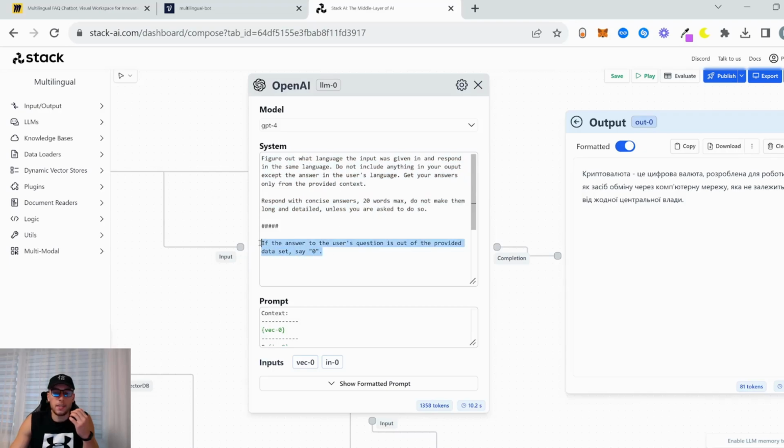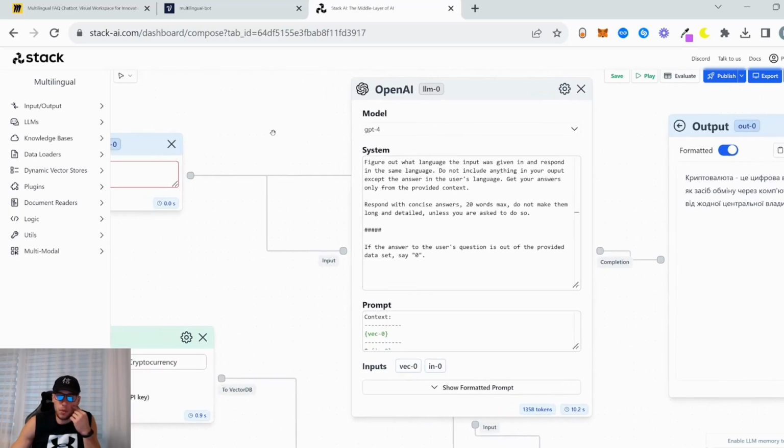This is what I tell it to do if it doesn't find the answer to the question. And here also I say if the answer to the user's question is out of the provided dataset, say 0, so that we can handle that later in VoiceFlow.